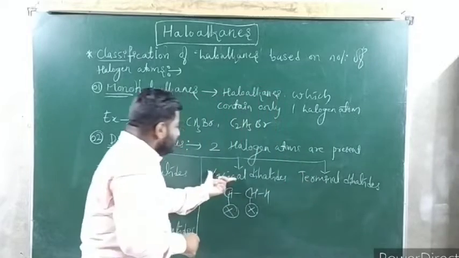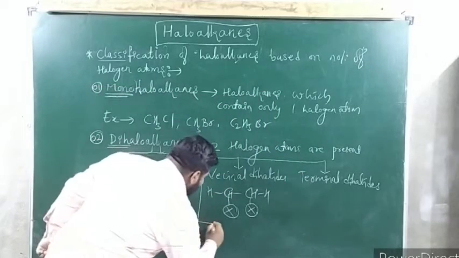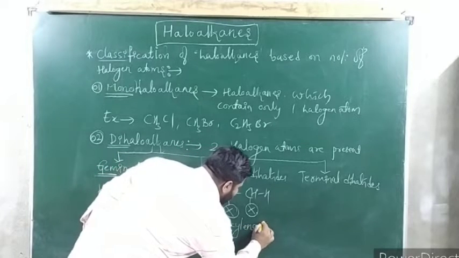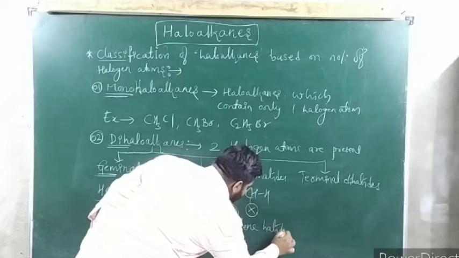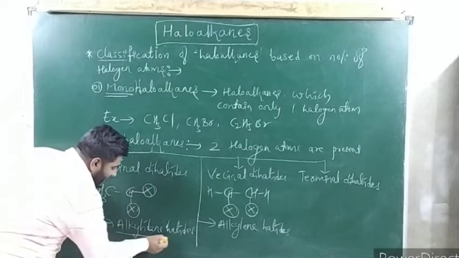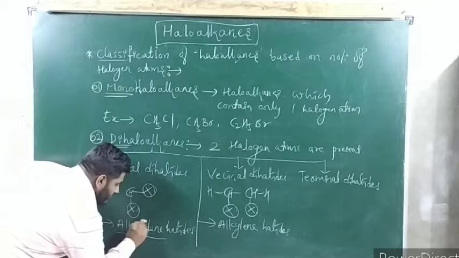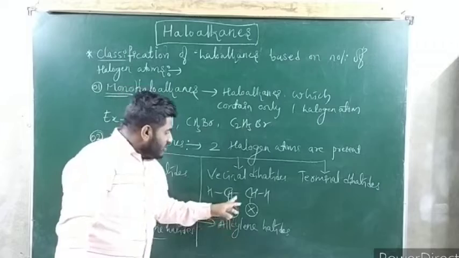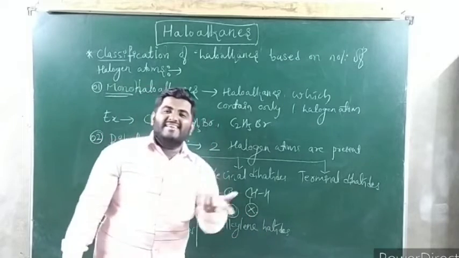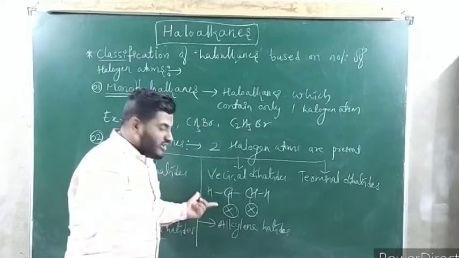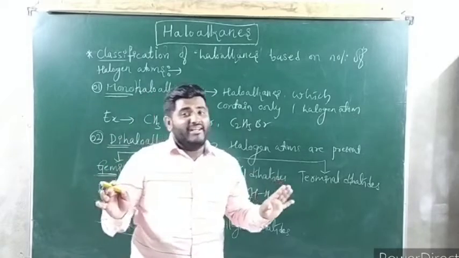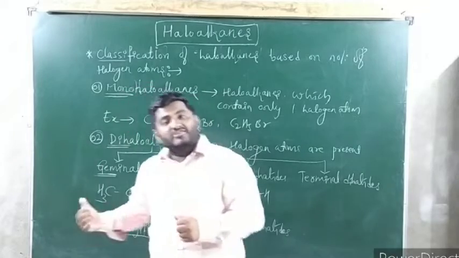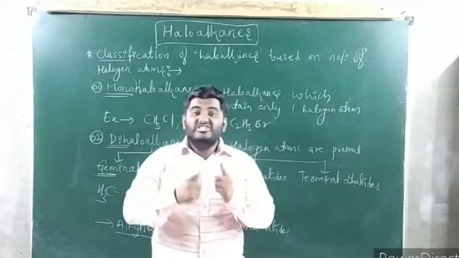So these vicinal dihalides are also known as alkylene halides. Geminal dihalides are known as alkylidene halides. Here, L-I-D-E-N-E, and here L-E-N-E. I hope you are getting it. If you want an example, in place of X you can write Cl or Br. Not necessarily two carbons; you can take any number of carbons, but the halogens should be attached to adjacent carbons. That is called vicinal. If the halogens are attached to the same carbon, that is called geminal.